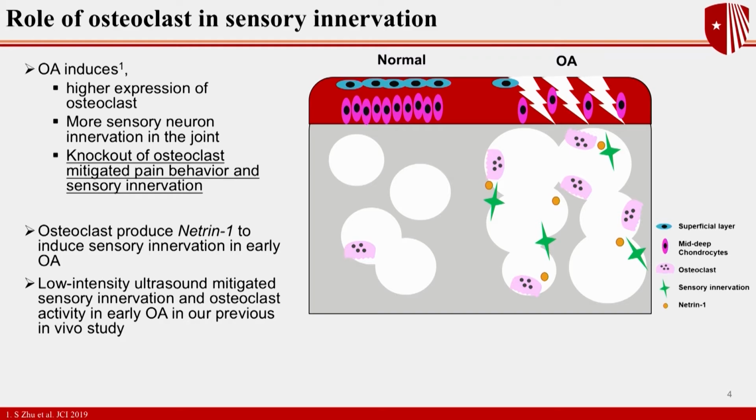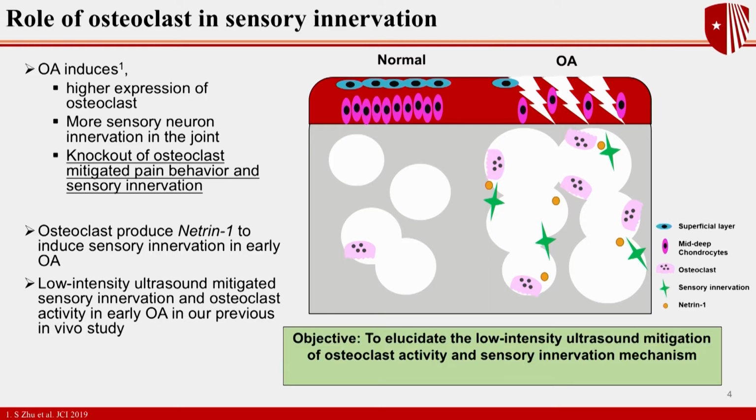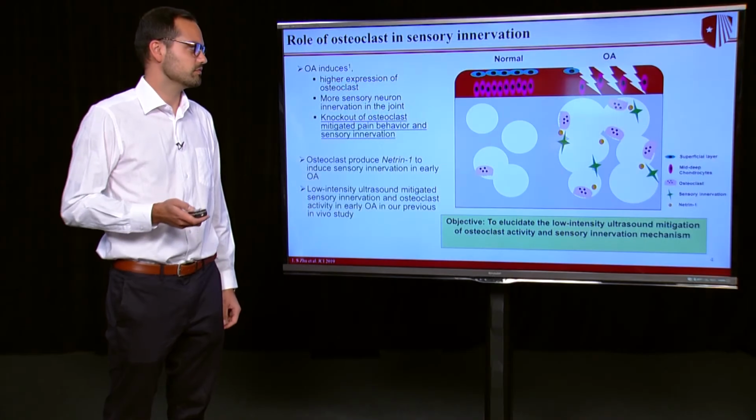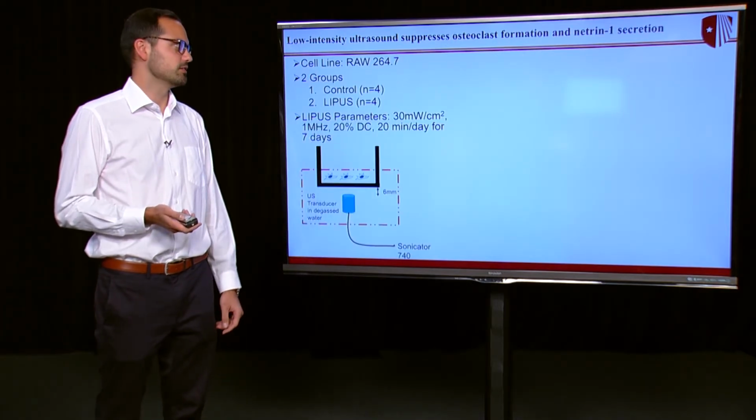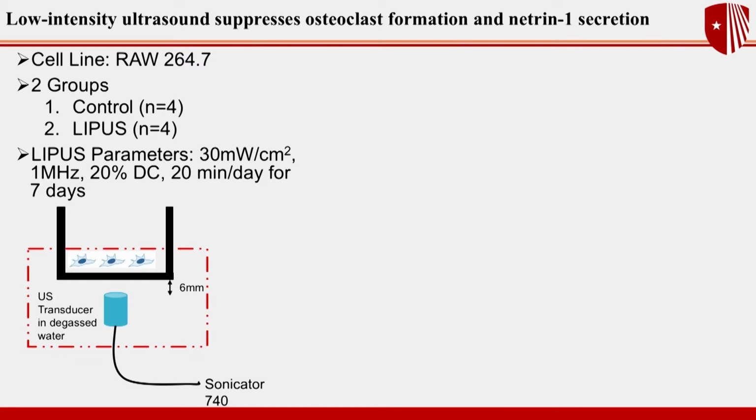What we've seen in our previous in vivo data is that low-intensity ultrasound is able to mitigate the sensory innervation into the joint and also mitigate the osteoclast activity. So my goal is to elucidate the low-intensity ultrasound mechanism and how it mitigates this osteoclast activity and sensory innervation. My study used a cell line called RAW 264.7, which is a pre-osteoclast that can be differentiated using the RANKL protein.